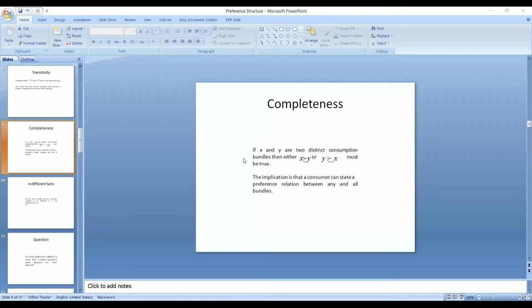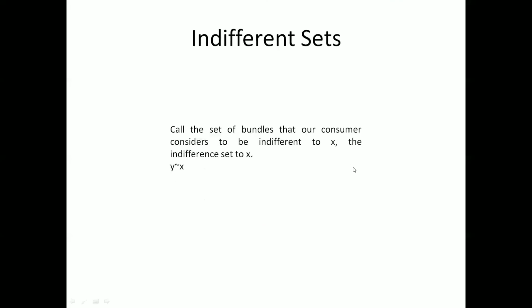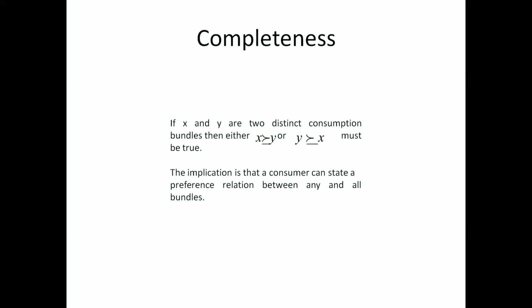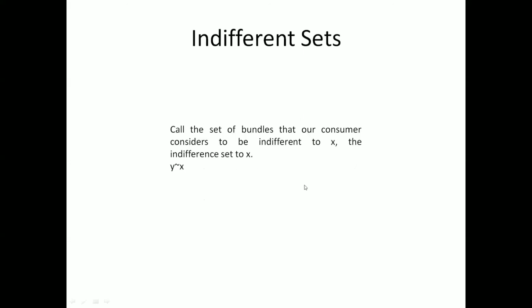So we discussed this completeness. Now, based on this, we have indifferent sets. The indifferent sets say that the indifference curve comes out of this. It means when the consumer is choosing sometimes X, sometimes Y, because it is coming out of weak order preferences, that is why the consumer would now be reaching the indifferent sets.